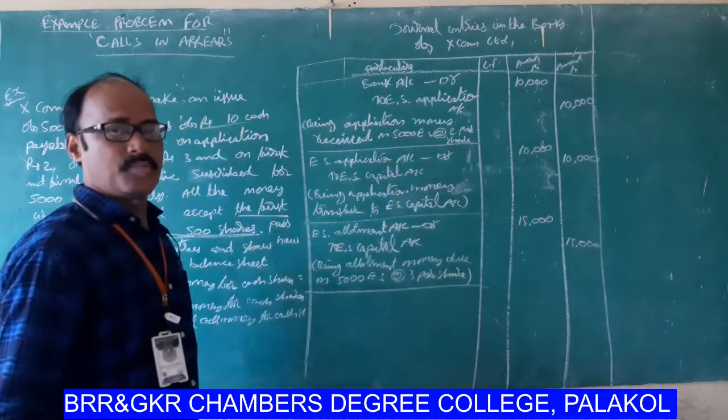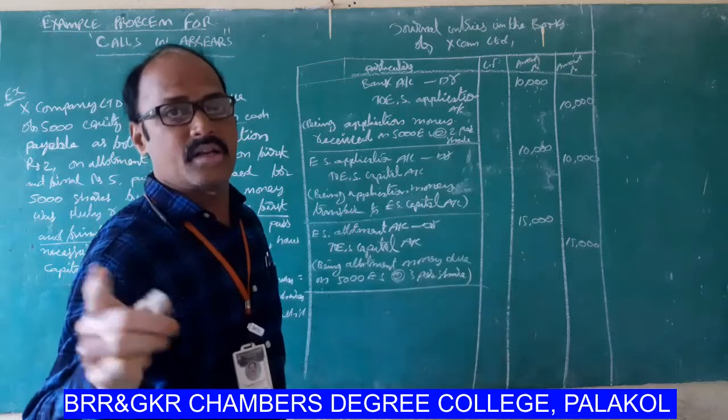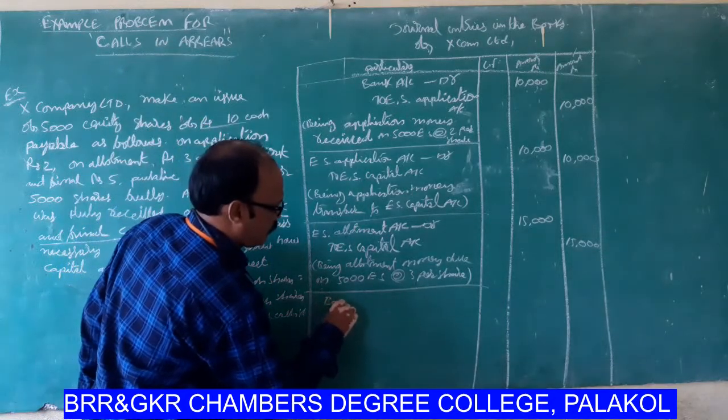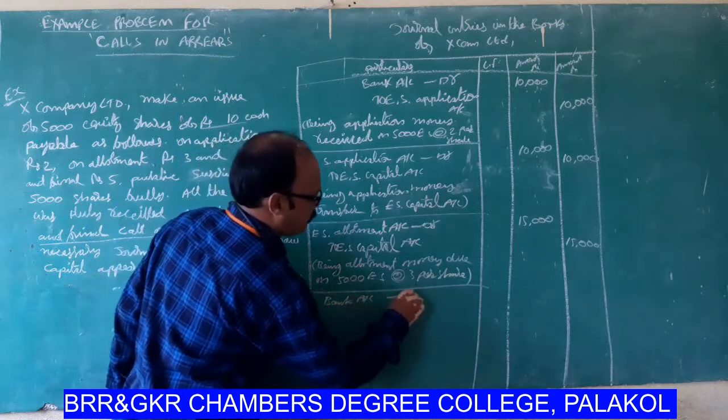Next general entry, when allotment money is received. What is the general entry for that?